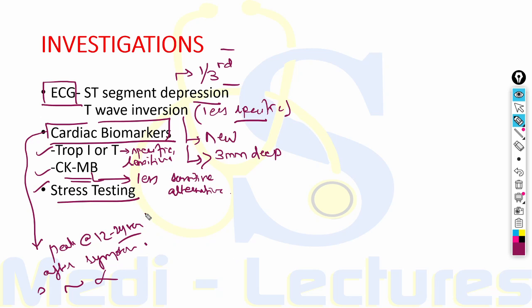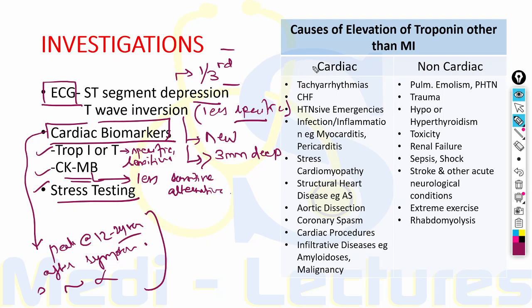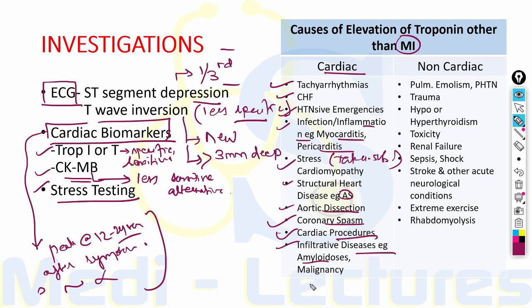Now, what all conditions can lead to elevation of cardiac biomarkers? So there are many cardiac conditions and non-cardiac conditions other than MI which can lead to elevation of troponins. The cardiac conditions include tachyarrhythmias, congestive heart failure, hypertensive emergencies, infection, inflammation like myocarditis, pericarditis, stress cardiomyopathy, which is also known as Takotsubo cardiomyopathy, structural heart disease like aortic stenosis, aortic dissection, coronary spasm in Prinzmetal angina, cardiac procedures like CABG, infiltrative disease of the heart like amyloidosis, and malignancy.